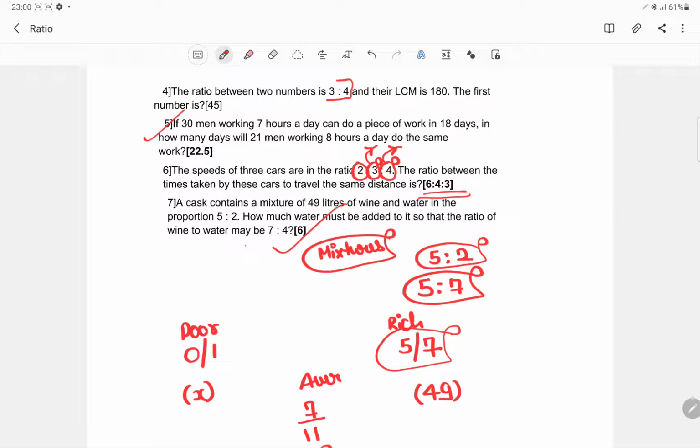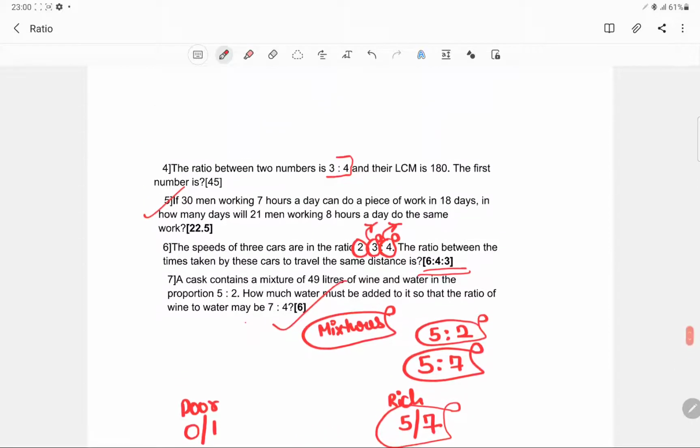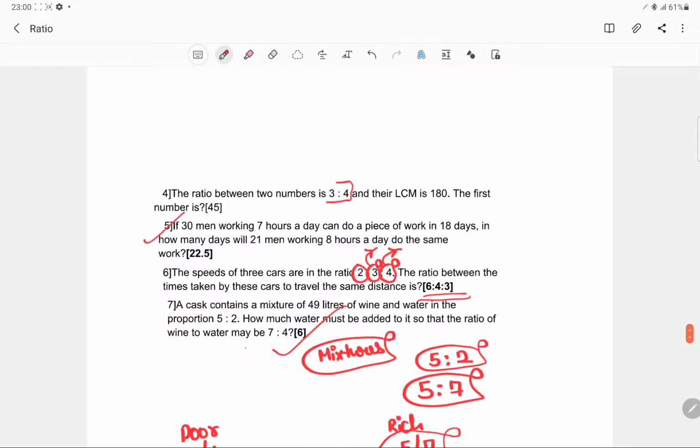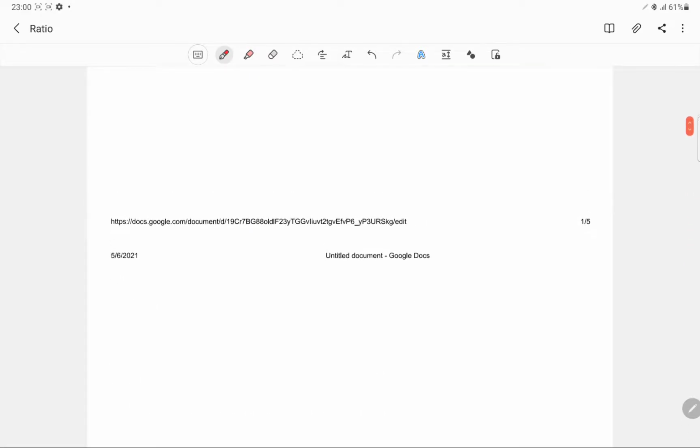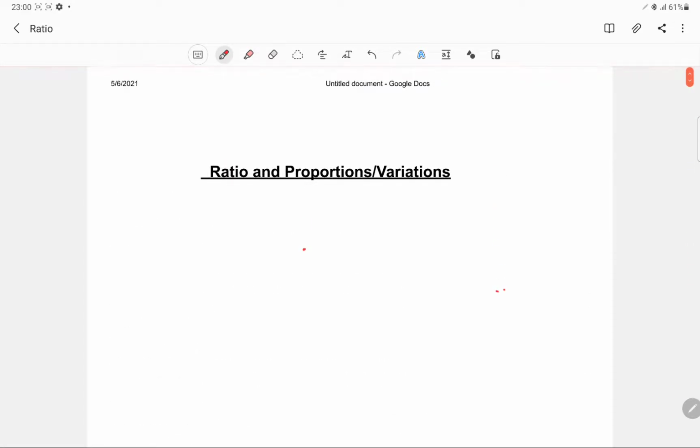So we clearly saw that you don't have specific questions on alligations, ratio, proportions, or variations. They are very rare, but you will have their application in other chapters. I hope you got the concept of ratio, proportion, and variation.